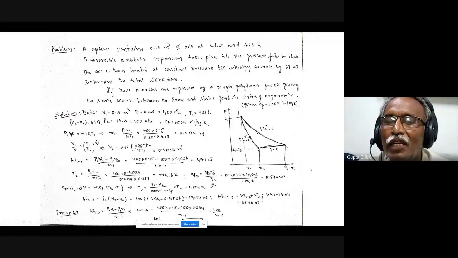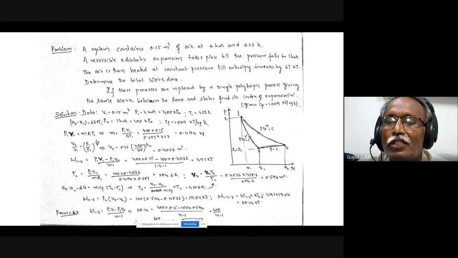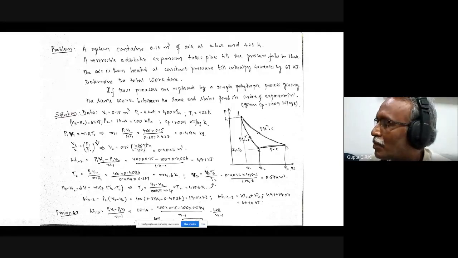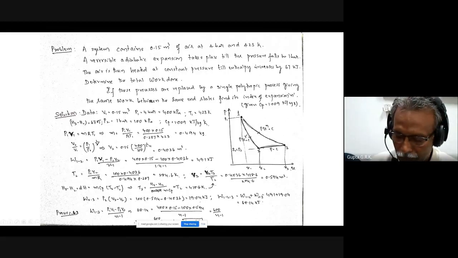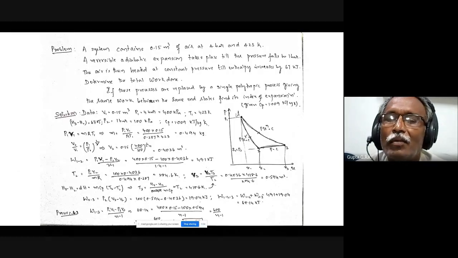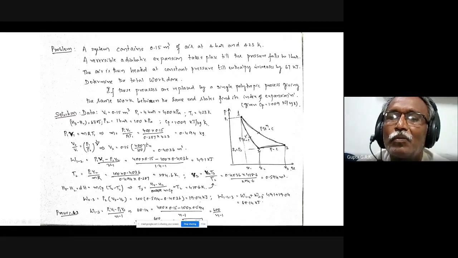So draw a PV diagram. First of all, you have to get somewhere the initial state 1, and so the pressure falls to, so another line I have to give here, which is at 1 bar, and so there is an adiabatic expansion, PV power gamma equal to constant up to 1 bar.